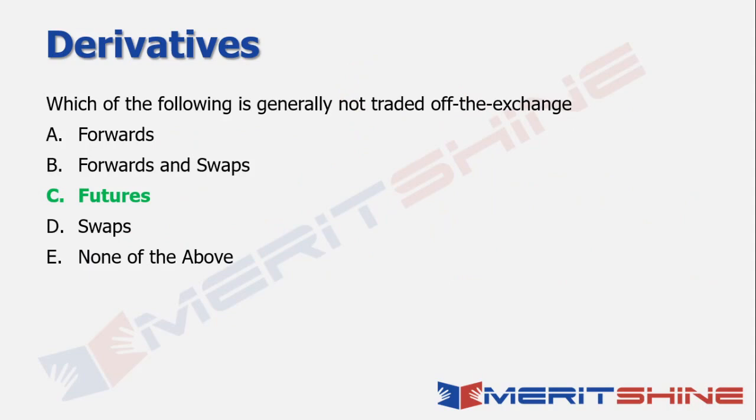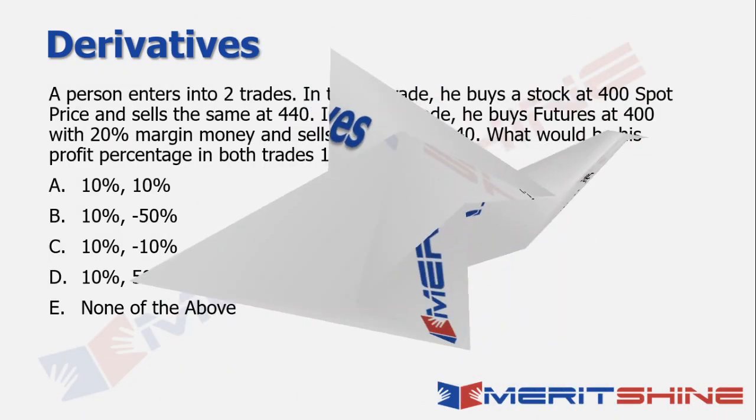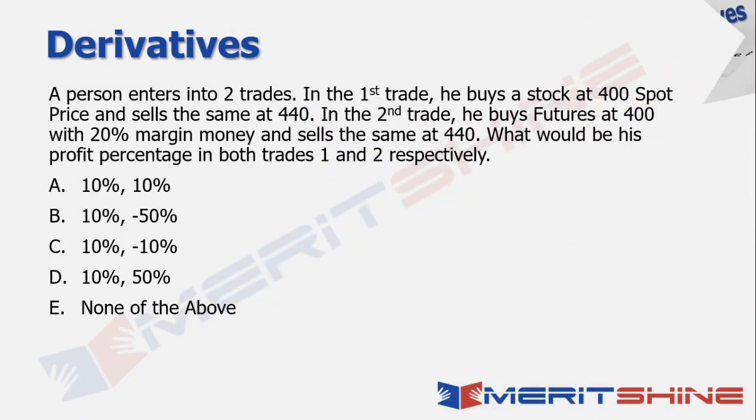Okay, let's move on to the next question. This is one of the questions that has appeared in the exam before. It basically says that a person is entering into two trades. Talking about the first trade, he buys the stock at a 400 spot price and sells the stock at 440. So he bought at 400 and he sold at 440. How much did he make? He made 40 on the trade.